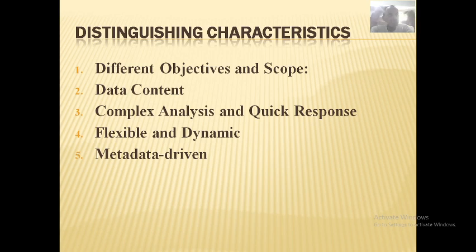That strategic information is usually different from information obtained from the operational systems. It means the data stored in the data warehouse is different from the data we got from the operational database.